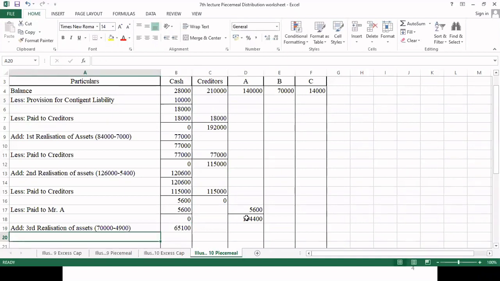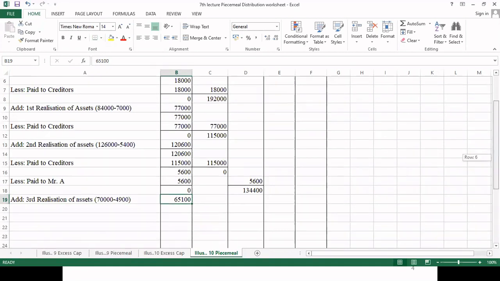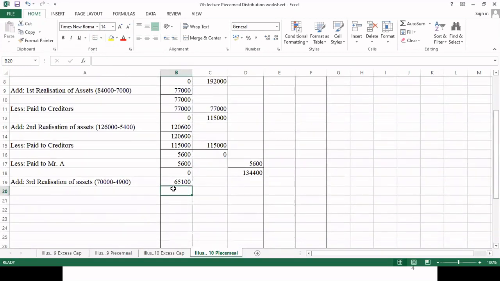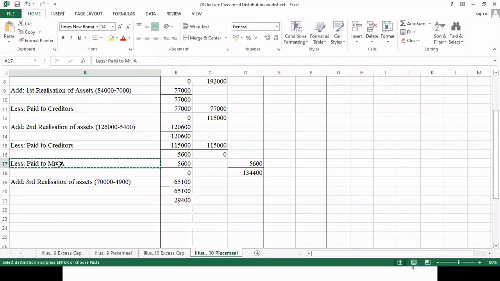Now let's see, in the last payment we made a payment to Mr. A. We had to pay 35,000, but we did not have all the money, so we paid 5,600. So how much is left that we have to pay him? 29,400. We have to pay 29,400 to Mr. A. So let's pay Mr. A.